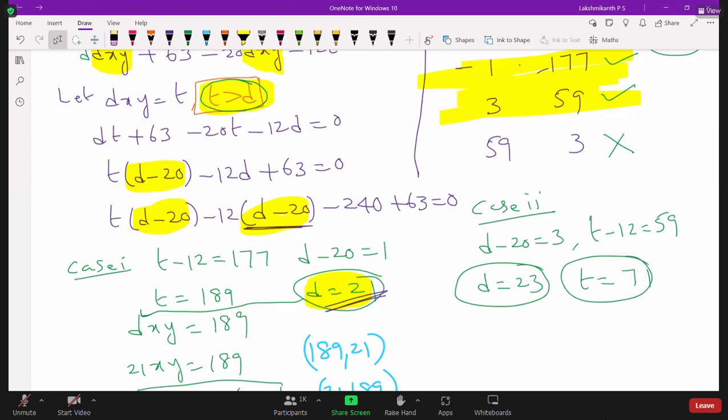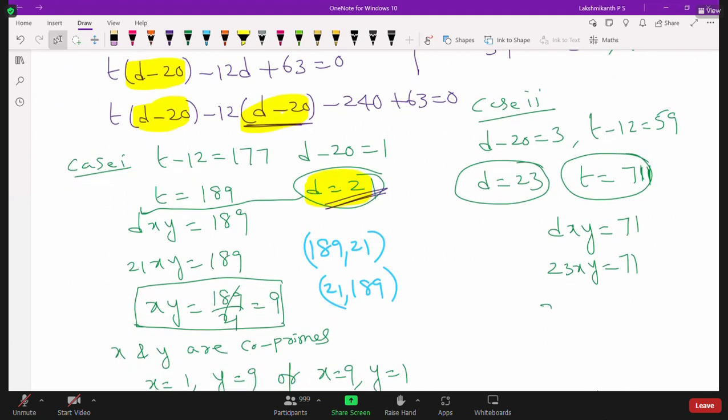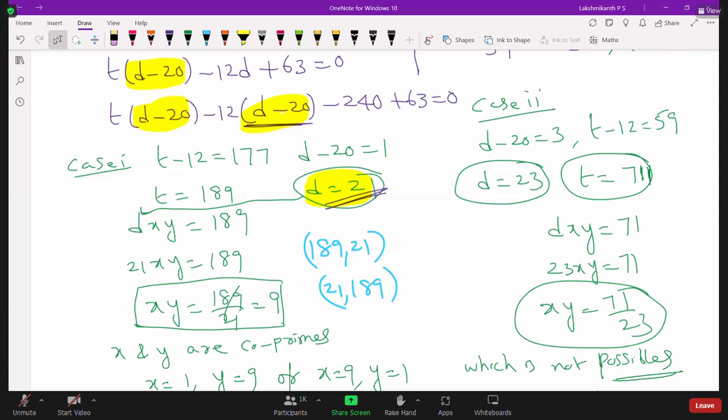But T is nothing but Dxy. Dxy is equal to 71. D is 23, right? 23xy is equal to 71. Now xy is equal to 71 by 23, which is not possible. Why? Because x and y are natural numbers, right? We have written a is equal to dx, b is equal to dy. So this is not possible.